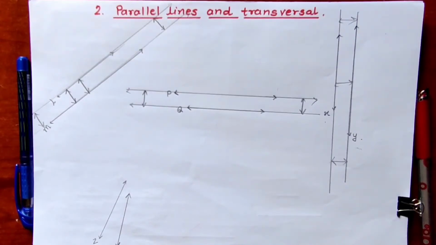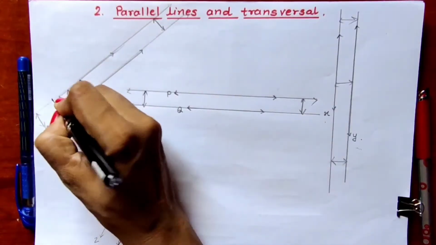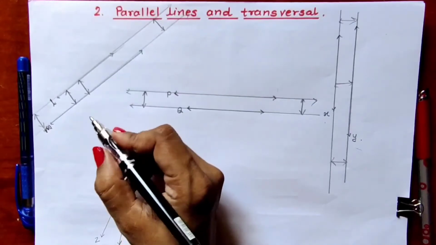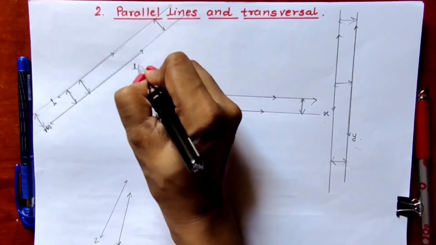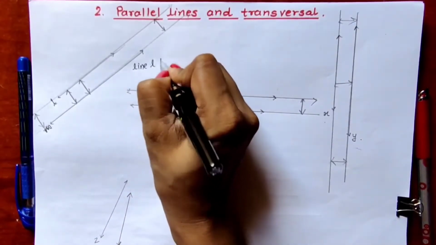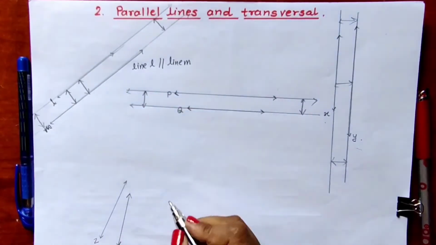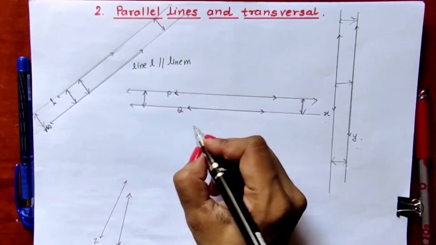How do we write the parallel lines? Here, line L and line M, these two lines are parallel to each other. So it can be written as line L is parallel to line M. Here, line P and Q are parallel to each other.